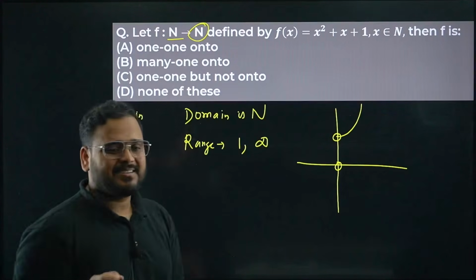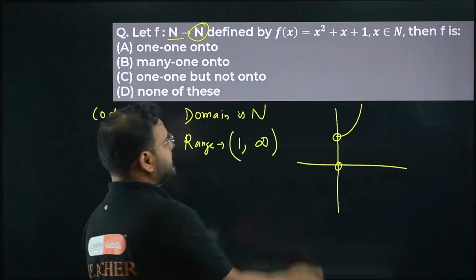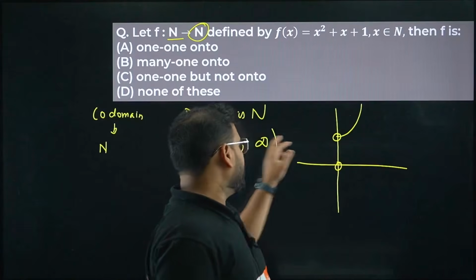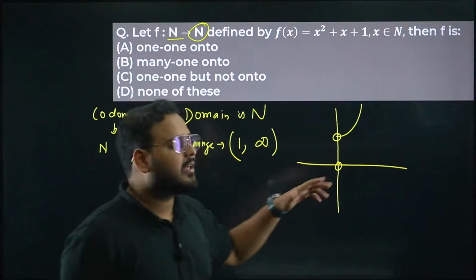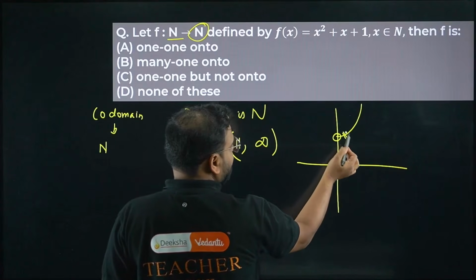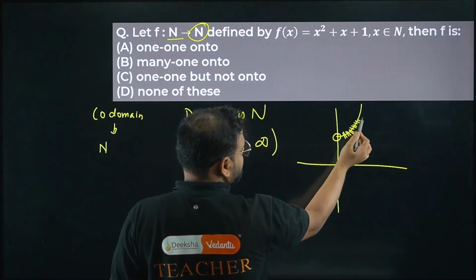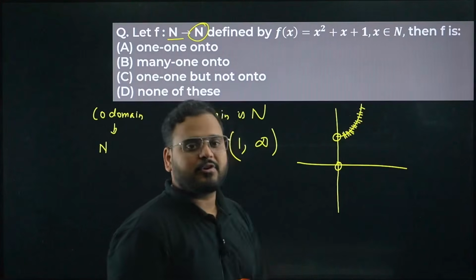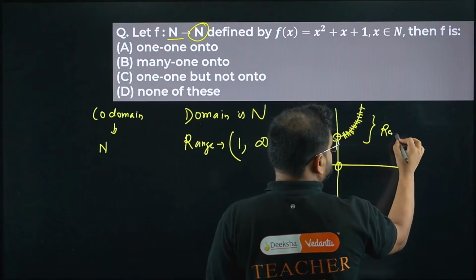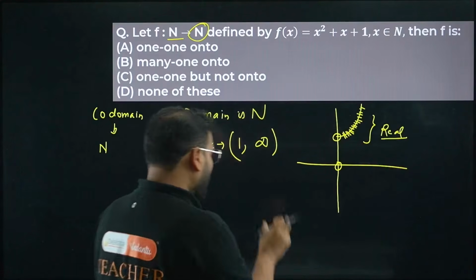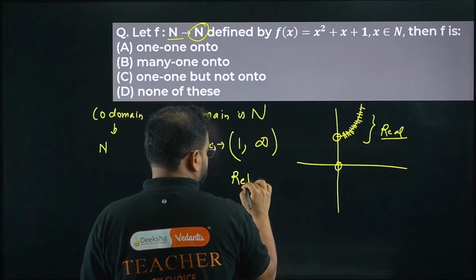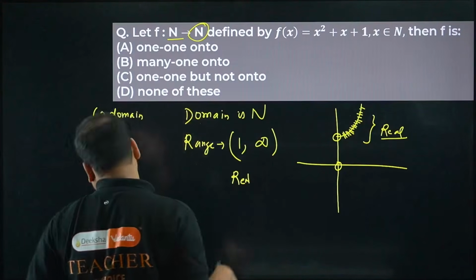Now it might feel that it is going to be natural numbers, 1 to infinity. You might feel that way, but it's not. Actually, you'll have all these points, and all these points will not be natural numbers. It'll simply be real numbers. So you'll have all real numbers between this and this, all real numbers from 1 to infinity.